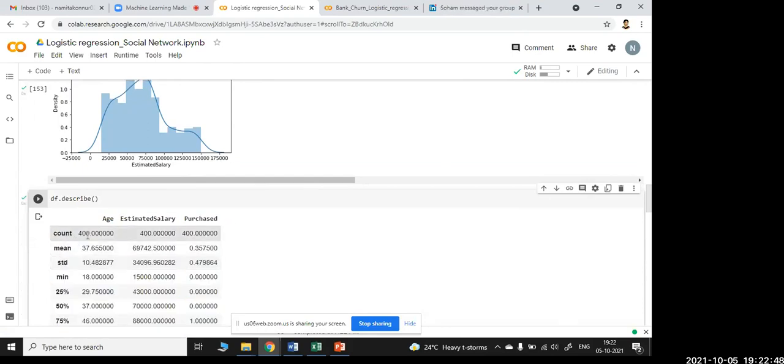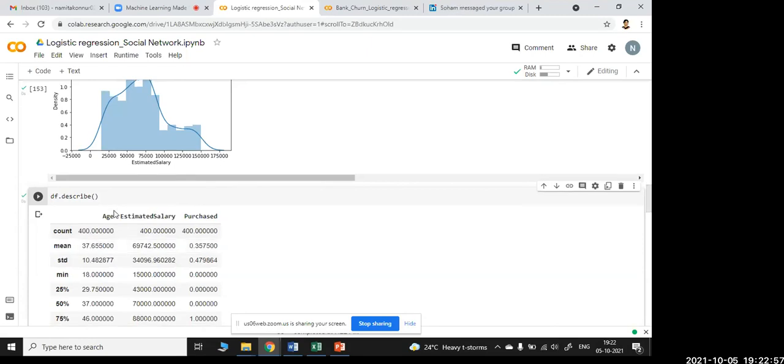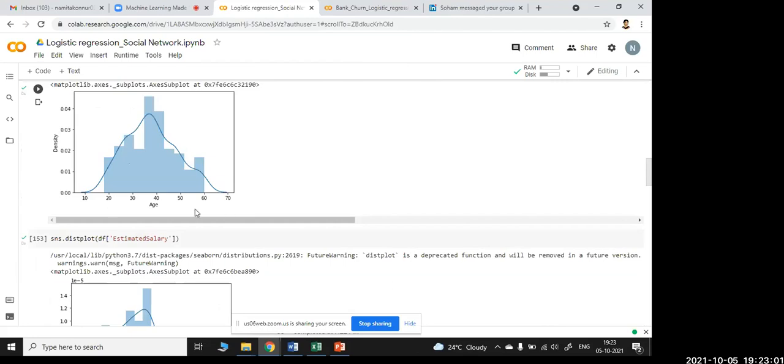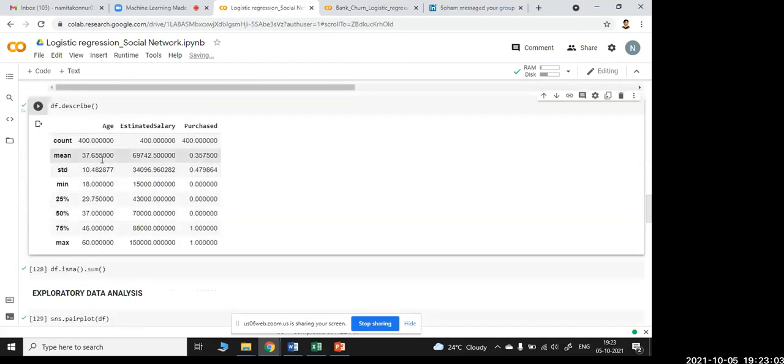Okay. So here count is 400. The count is only 400, and you will understand mean. Mean is what? The average of all the ages. The age group is from 10 to 70, and the average age we have got is 37.